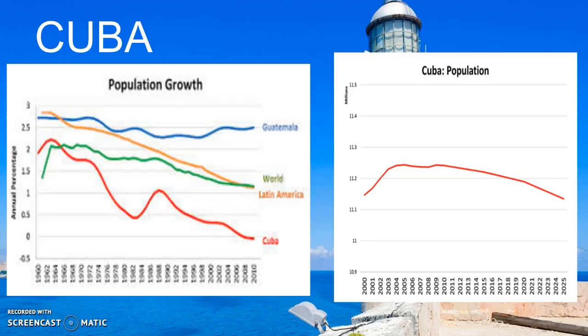The Cuban population had 2% growth in 1960 to 0% growth in 2010 and is currently negative 0.14% growth. To calculate this, you subtract the death rate from the birth rate. The population of Cuba will double in 102 years, and the U.S. will double in 116 years. This is determined by the fertility rate.